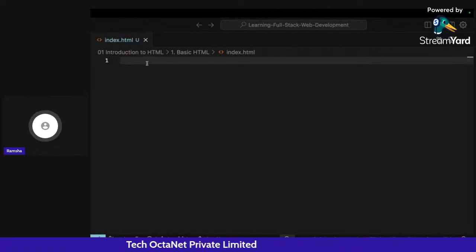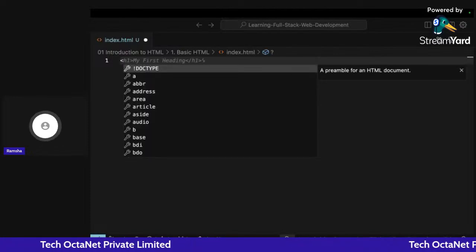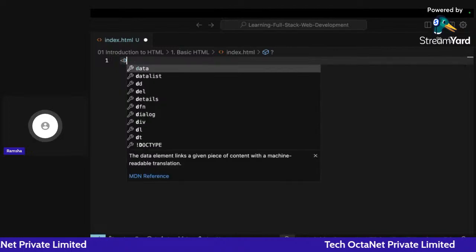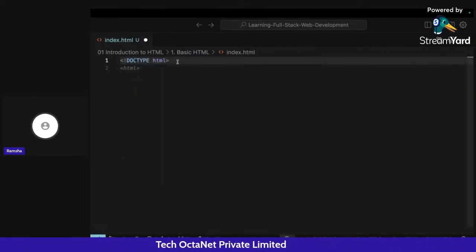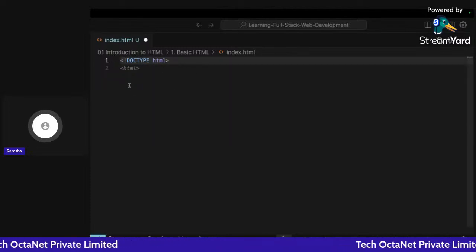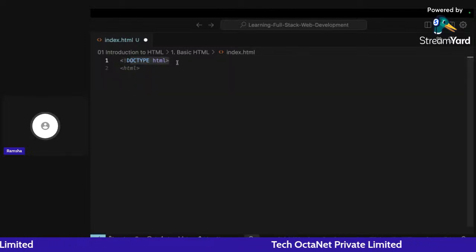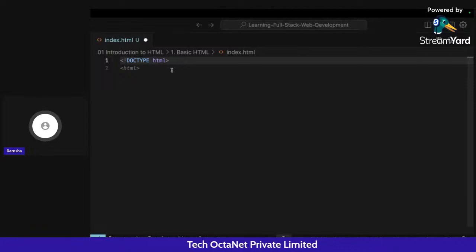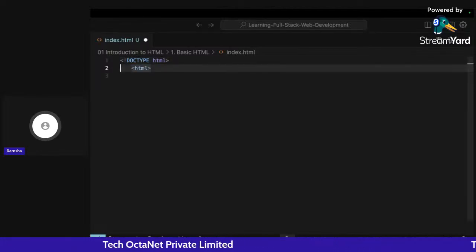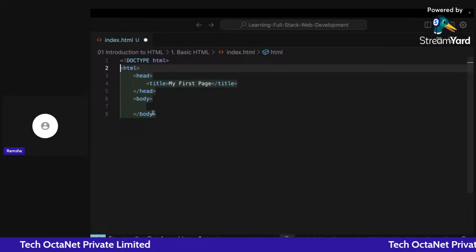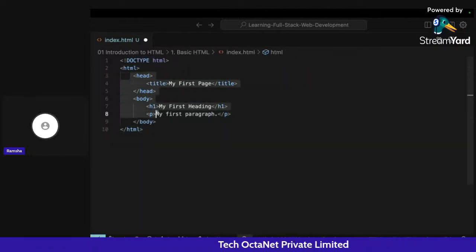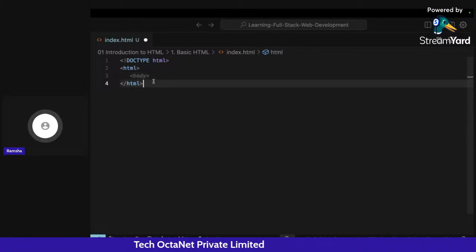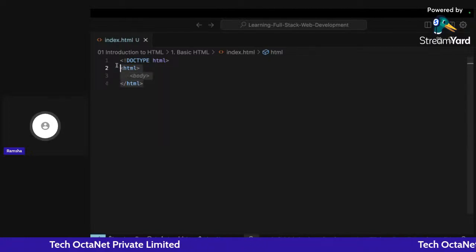Okay. Now for writing the HTML code, we started by defining that our document type that we are writing here is HTML. Okay. So as soon as I write this, our browser is able to understand, or our text editor is also able to understand that, okay, we are going to write HTML code here. Okay. So now when I write HTML here, inside this HTML part, let me just remove this for a bit. After this, we have to write these HTML tags.